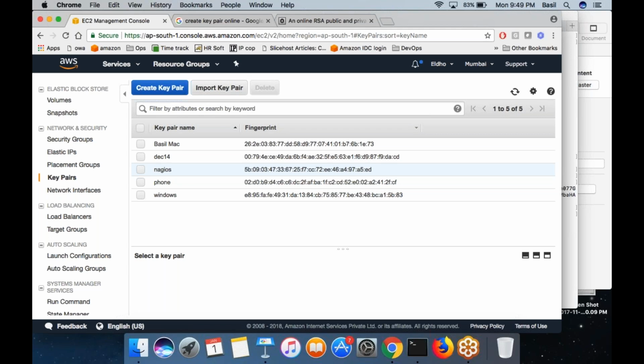Some machine wants to transfer a file from one machine to another machine. For any kind of such transfers, this key pair is used very globally, which is a very secure option. Apart from a password, the password is not a secure option if you want to log into a machine, right? But a key pair is a secure option. The key itself is 2048 bytes in length.